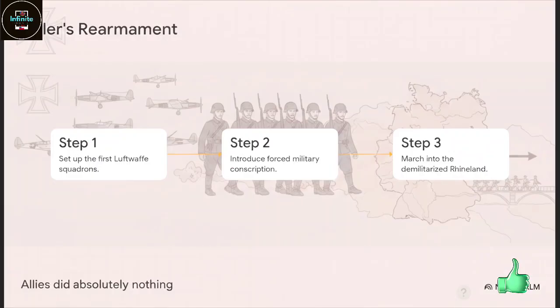Hitler immediately got to work tearing up the Treaty of Versailles, step by step. First, he sets up the Luftwaffe, the Air Force, which was completely illegal. Then, he introduces forced conscription to bulk up his tiny army. Finally, he marches that new army right back into the demilitarized Rhineland. And the wildest part of all this, the Allies did absolutely nothing to stop him. It is such a stark historical reminder of how unchecked aggression early on just emboldens future conflict.